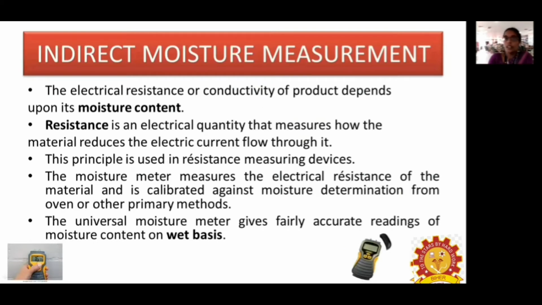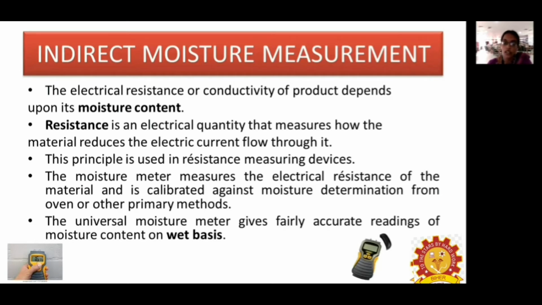The next one is the indirect method. As I told earlier, in the indirect method of moisture content determination, we indirectly measure the moisture content by using some other properties of the agricultural material. First, we use the moisture meter, known as the universal moisture meter, which is now also used for agricultural produce. How does the universal moisture meter measure moisture content?